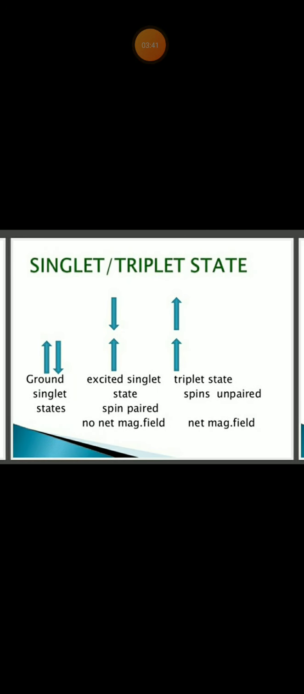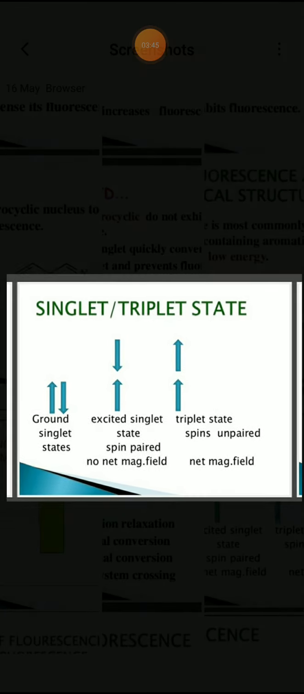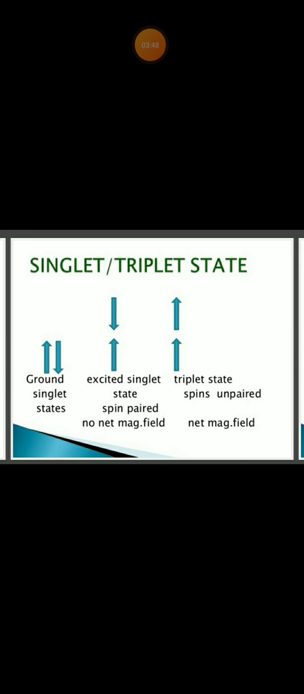This is the picture of the first one, the ground singlet state. Then the second one, the excited singlet state. See, they are not paired but in opposite directions. Spin is paired, right? But there is no net magnetic field here. The other one is diamagnetic, right? Then the third one, the triplet state. Spins are unpaired and in the same direction. Here also there is no net magnetic field.